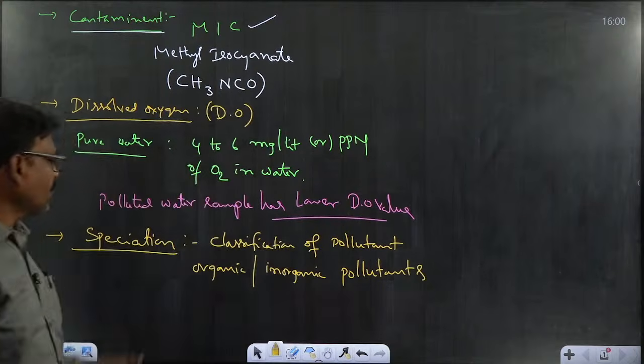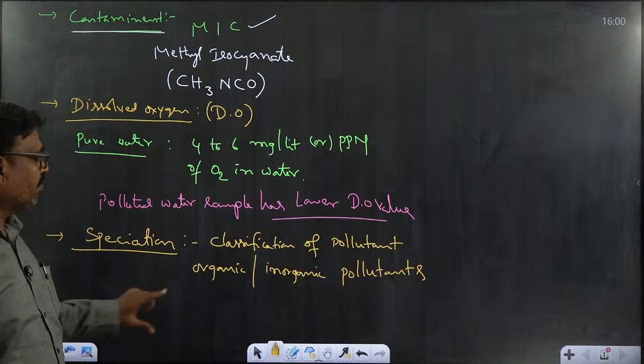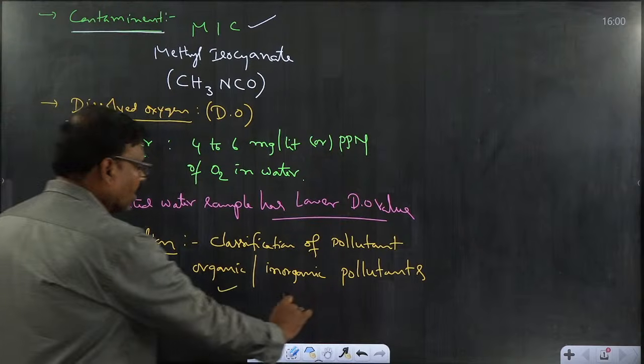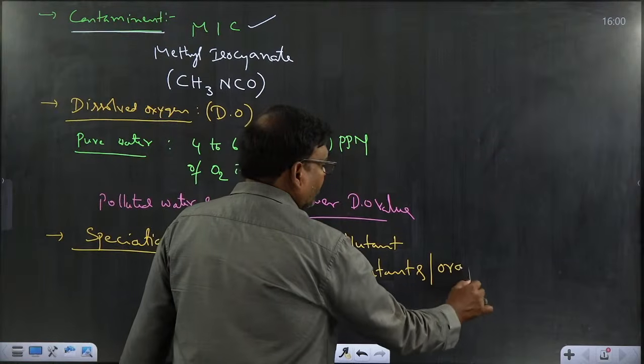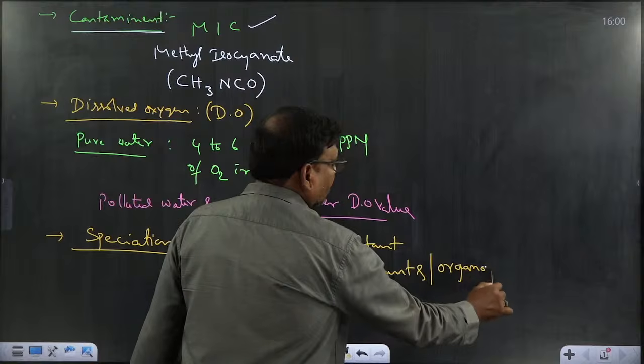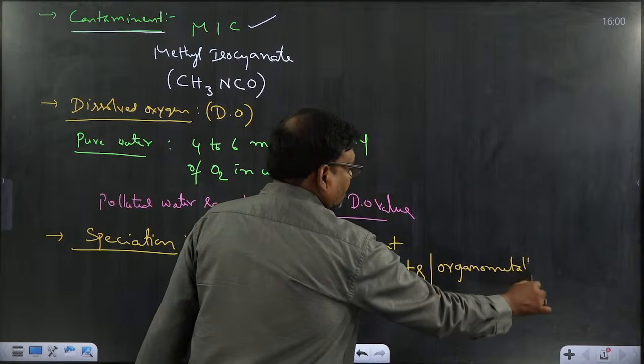So speciation is the method of classification of pollutants, whether they are organic pollutants or inorganic pollutants, or in some cases organometallic pollutants.